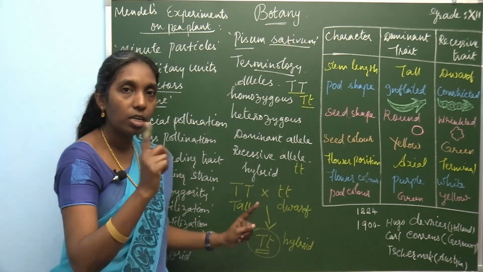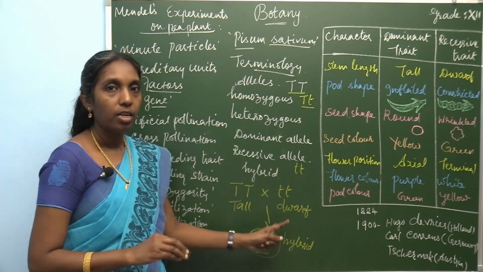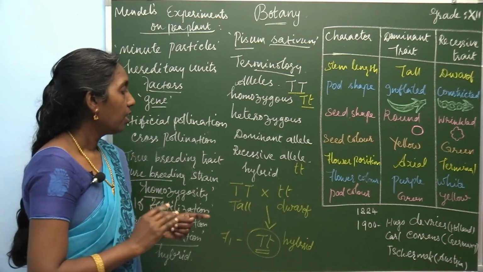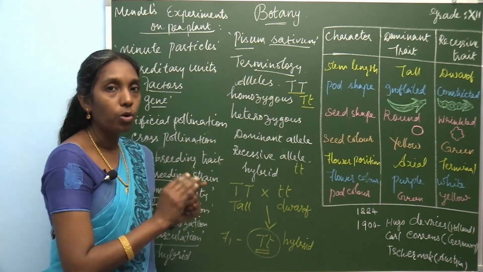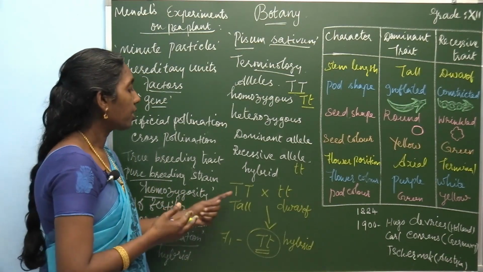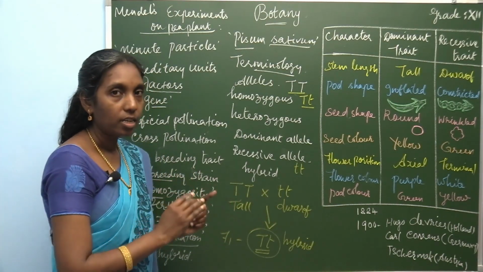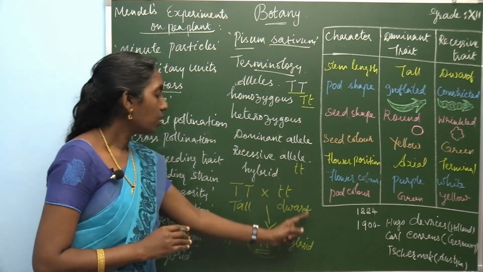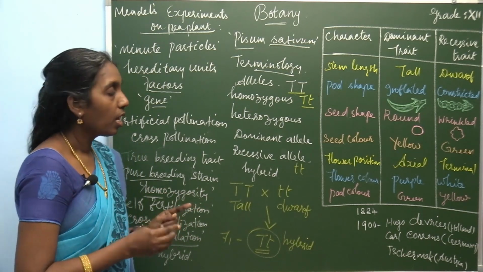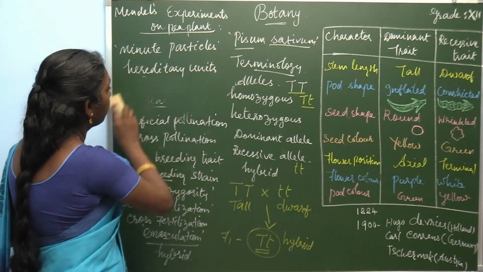Here only one contrasting character is present, tall and dwarf. Consideration of only one contrasting character and making a hybrid is monohybrid. Mono, you know the meaning, is single character, tall and dwarf. Only one character is considered. This is monohybrid. Based on the monohybrid cross, he proposed two different laws.